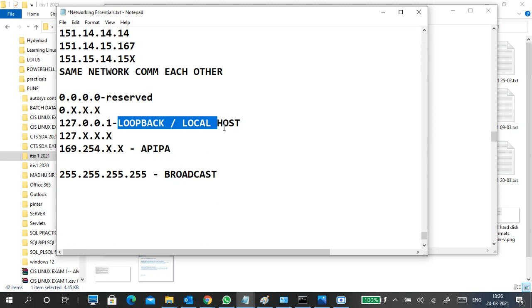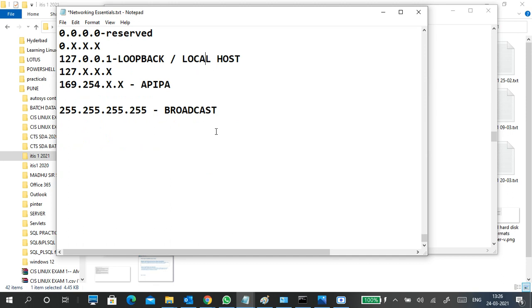And 127.0.0.1 is a loopback address and localhost address. We already saw a local address in Jenkins, right? So I type localhost colon 1990. What does that mean? Localhost means this PC only. When I communicate with this PC's web page from another PC, I definitely have to mention the proper IP address.